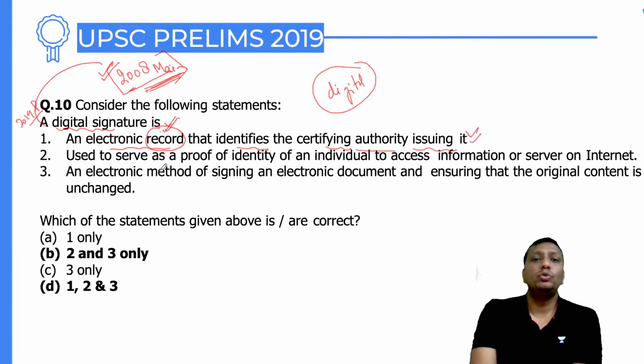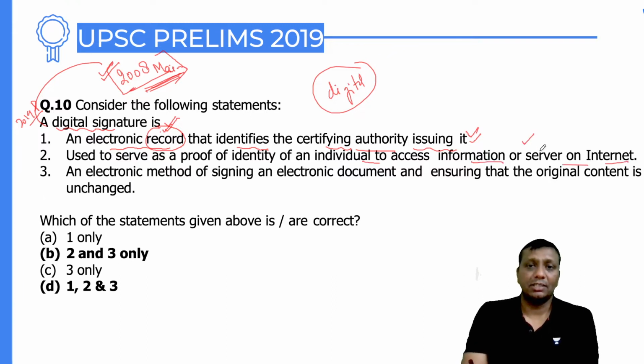The second statement: it is used to serve as proof of identity of an individual to access information on a server in the net. Definitely, guys, with the help of server internet services. Suppose I'm going to install an antivirus, and this antivirus product key I'm going to use it.